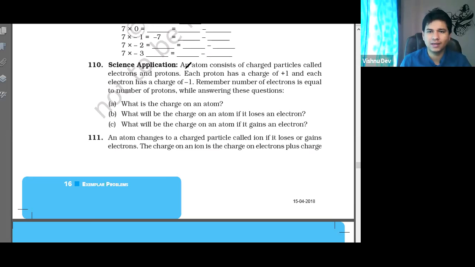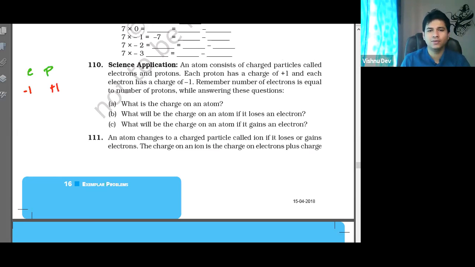Listen to me first. An atom consists of charged particles called electrons and protons. Protons have a charge of +1. Electrons have a charge of -1. Yes or no? This is the information.